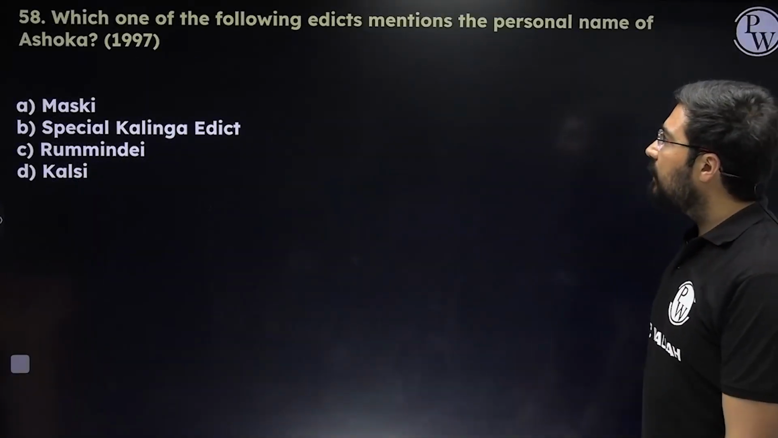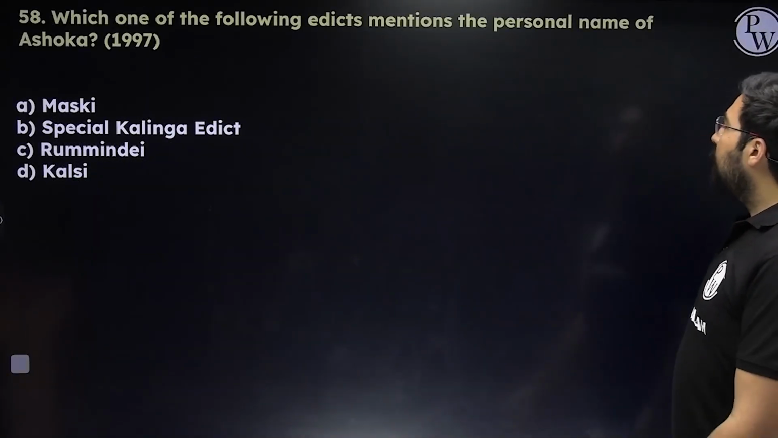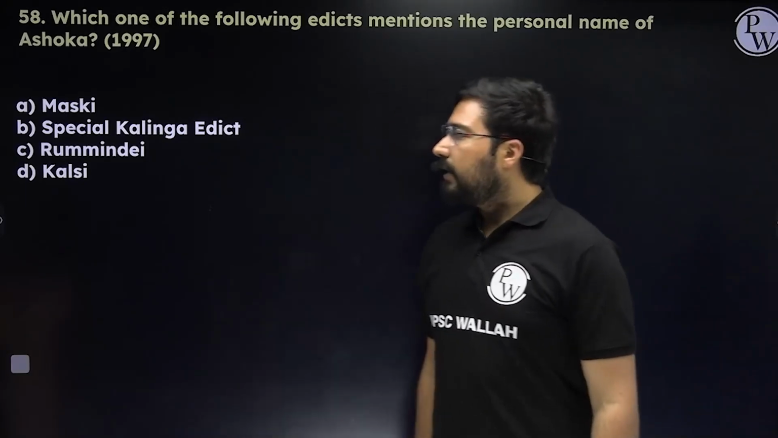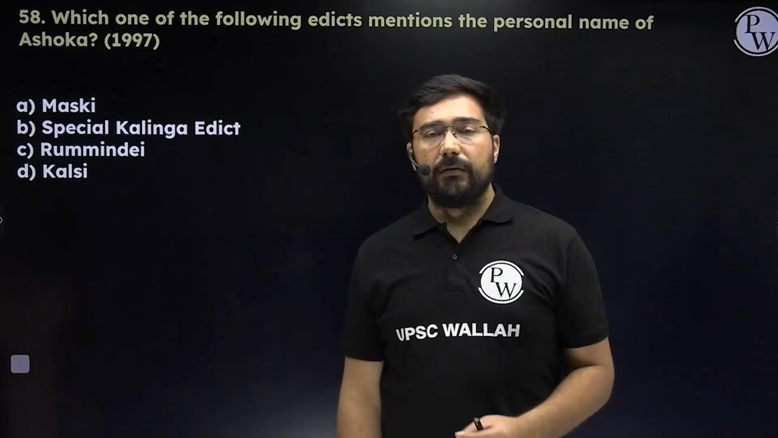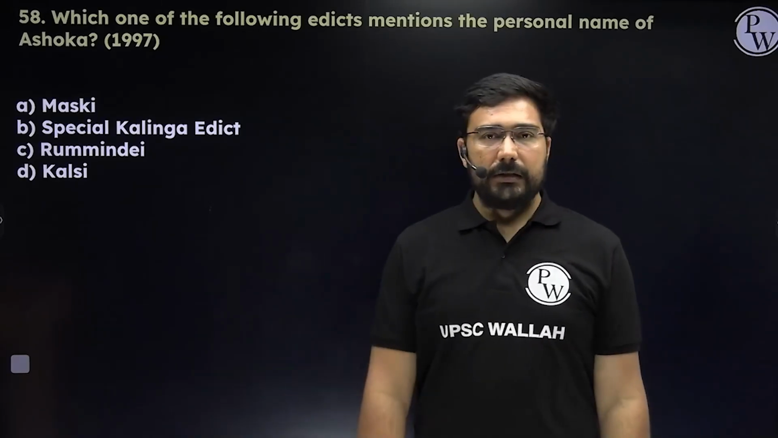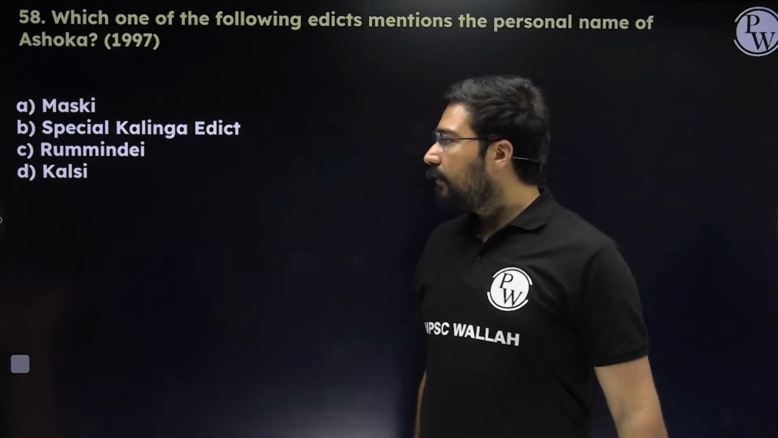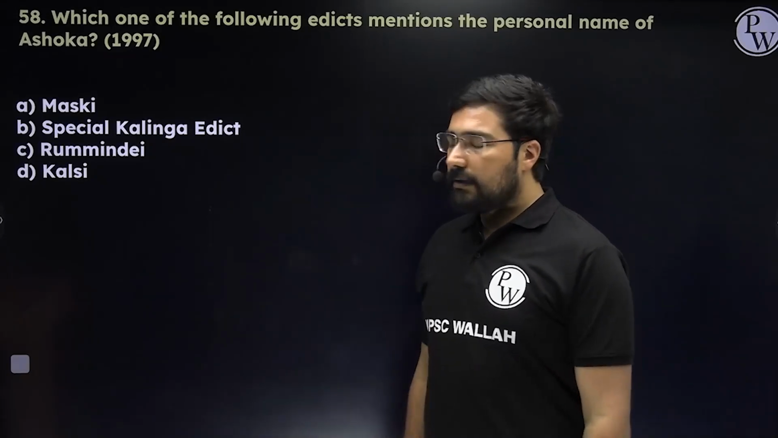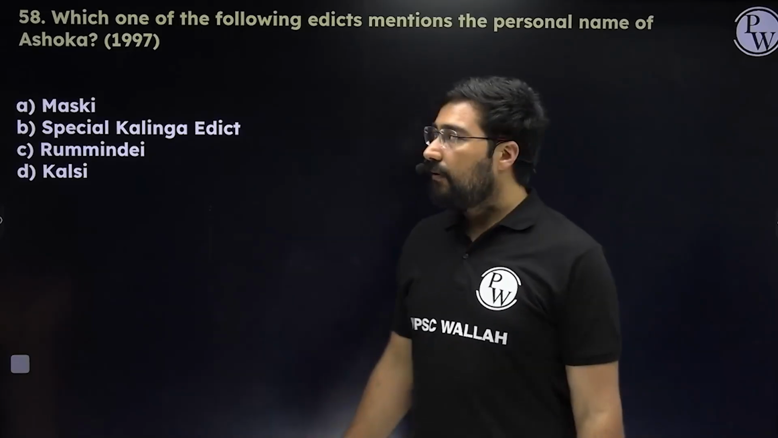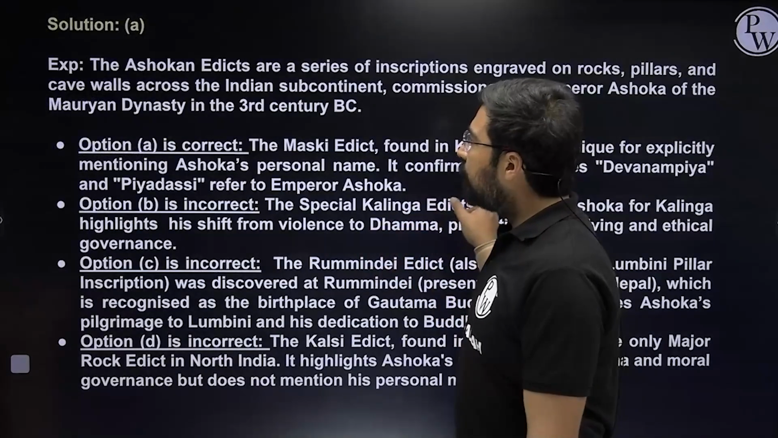Next, 58. Which of the following edicts mention the personal name of Ashok? Musky, Kalinga edict, Rummindei. Rummindei is the edict that we have in Nepal, so don't get confused. Okay, and finally we have Kalsi. Lumbini is also known as the Rummindei edict. As I've told you, it is only Musky where we found his name, along with Kangnahali. So 2-3 edicts are there.